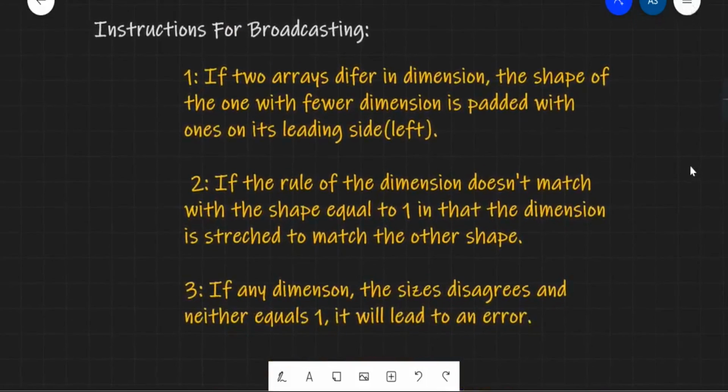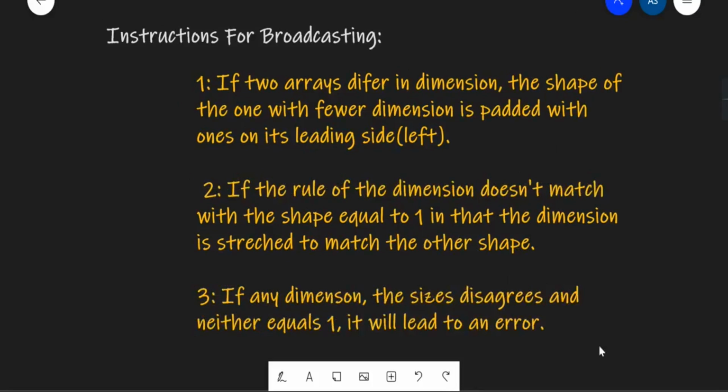The instructions are: if two arrays differ in dimension, the shape of the one with fewer dimensions is padded with 1 on its left, that is the leading side. The second instruction is, if the size of a dimension doesn't match but one of them is equal to 1, that dimension is stretched to match the other shape. Instruction 3: if neither of these apply, it will throw back an error.